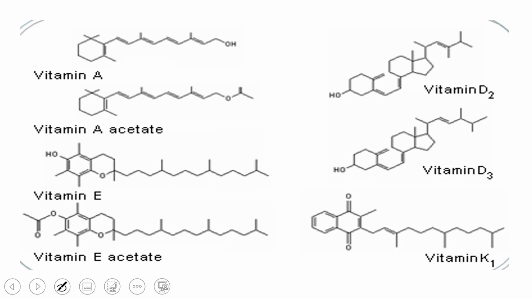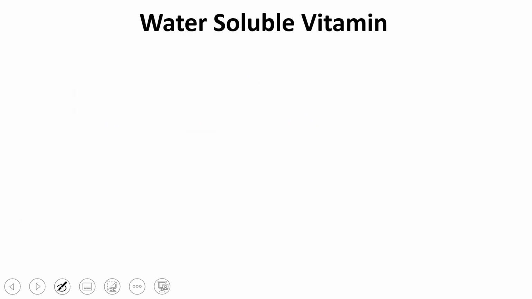So almost all the fat soluble vitamins contain one or more isoprene units. Like if you see vitamin A, vitamin D, vitamin E, vitamin K, everyone has those isoprene units.